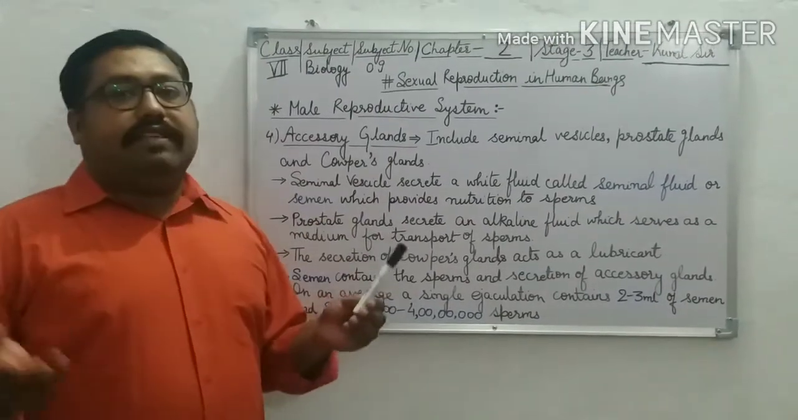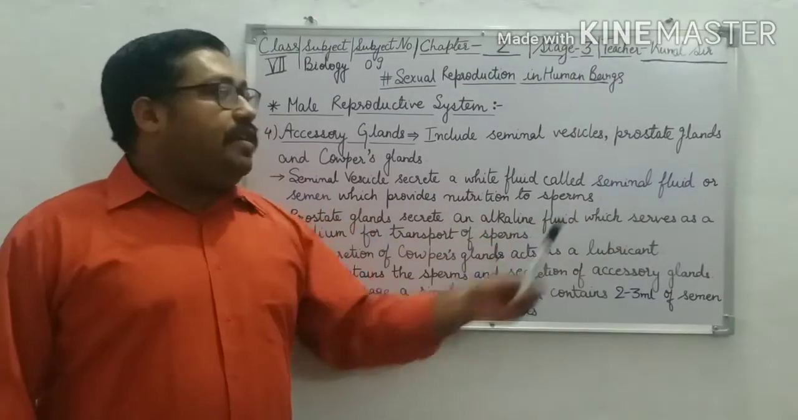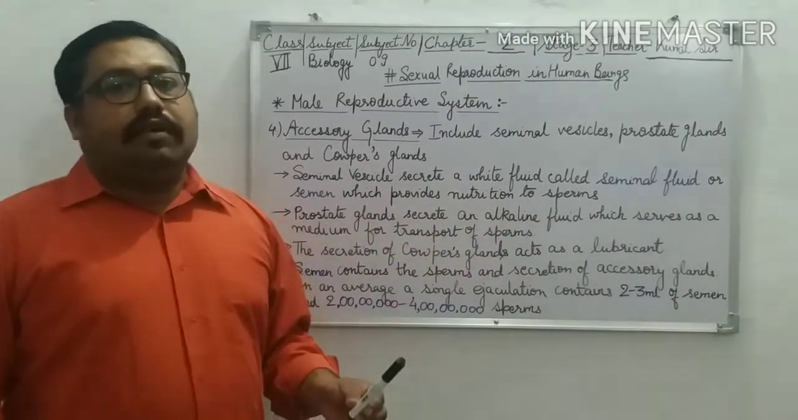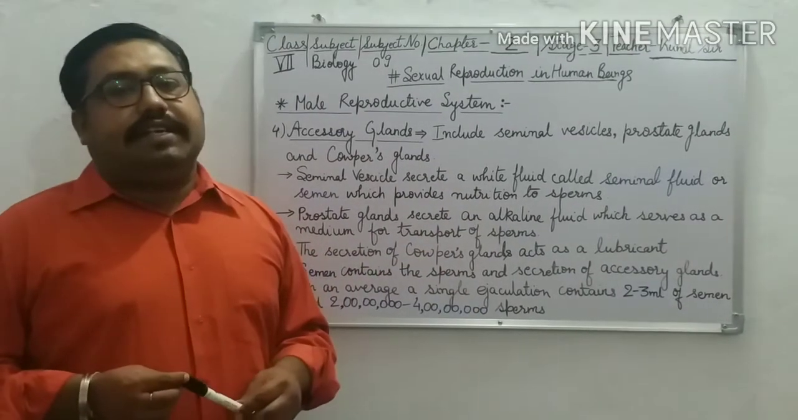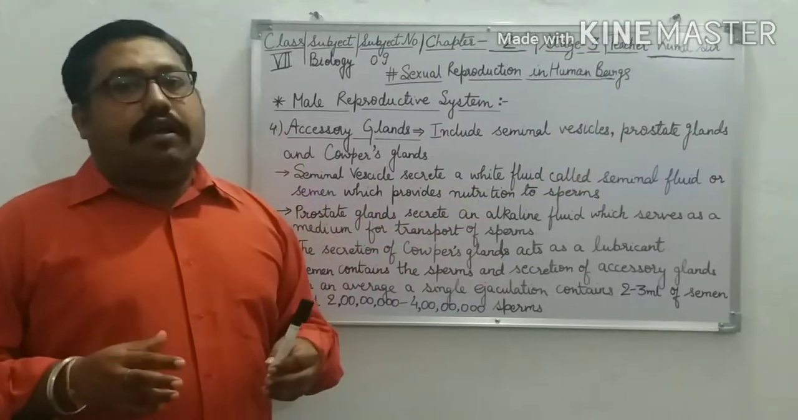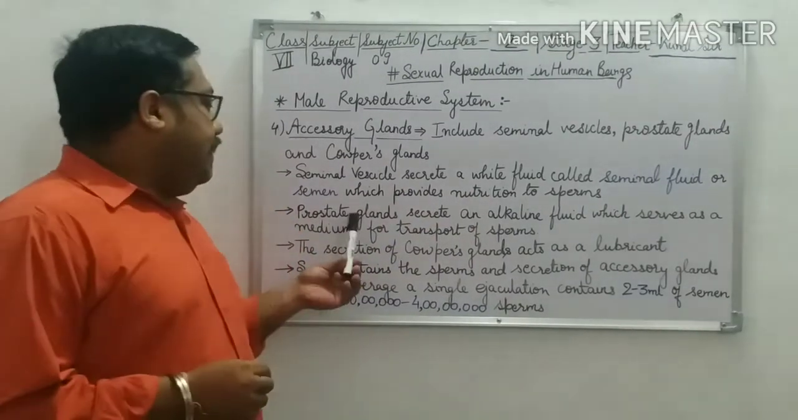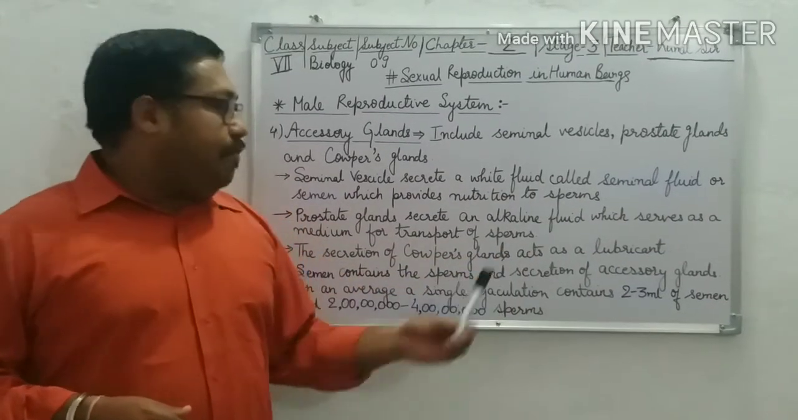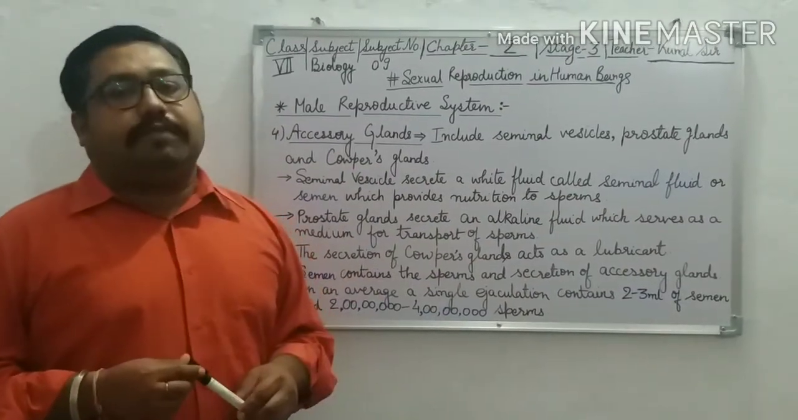Now what are seminal vesicles? Seminal vesicles secrete a white fluid called seminal fluid or semen, which provides nutrition to sperm. What does the seminal vesicle do? Seminal vesicle secretes a white fluid which is called seminal fluid or semen, and this semen provides nutrition to sperms. Then prostate glands. Prostate glands secrete an alkaline fluid which serves as a medium for transport of sperms.